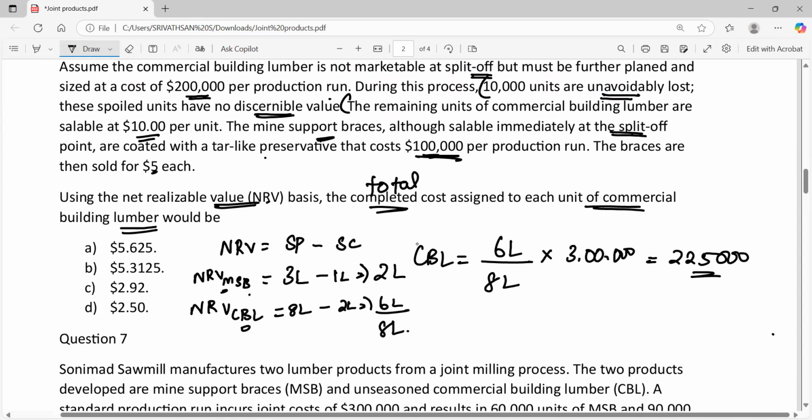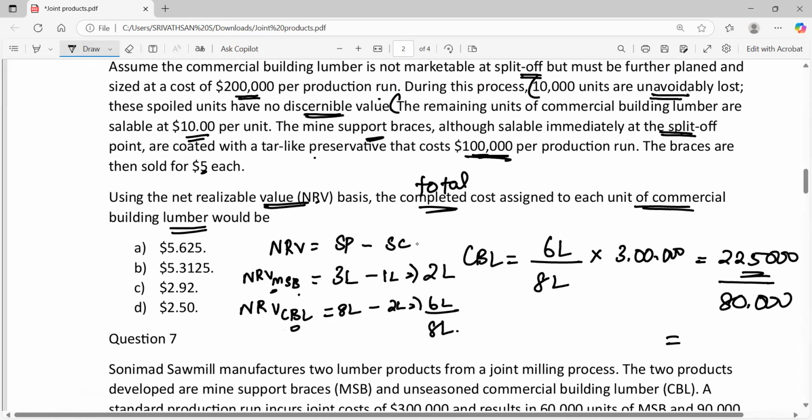But they are asking us to calculate the cost per unit. So 2 lakh 25,000, how many units of CBL have we sold? 80,000 units. So 2 lakh 25,000 by 80,000, we get 2.8125. But we can see that 2.8125 is not there in the options, right?